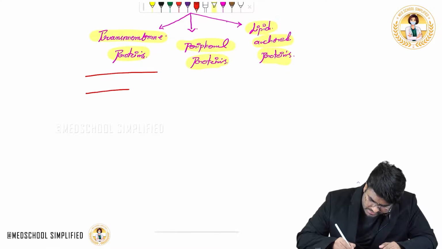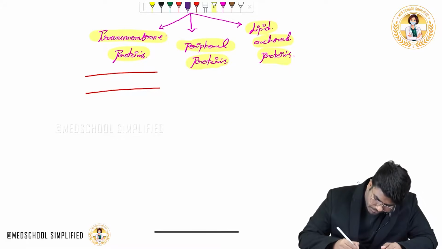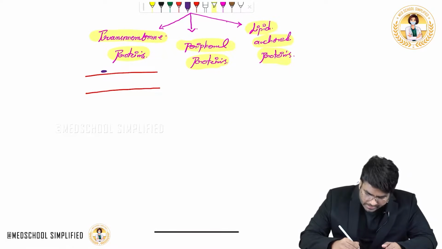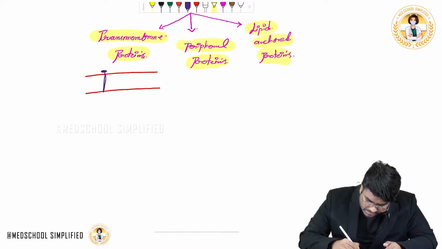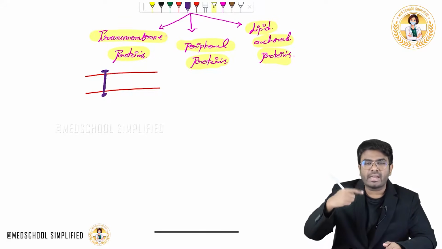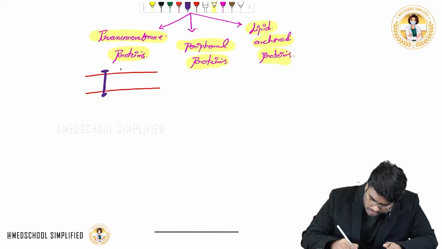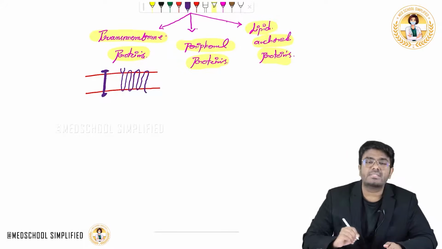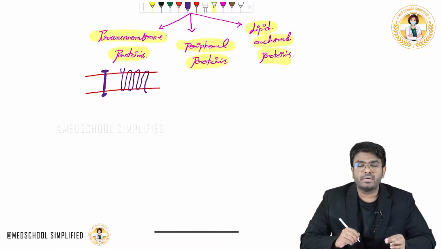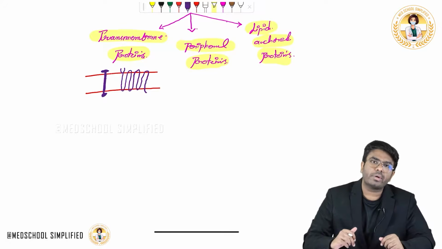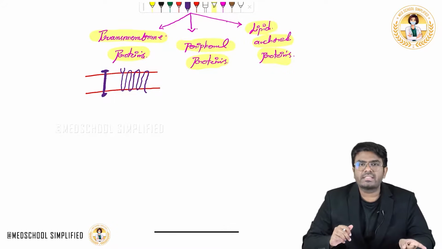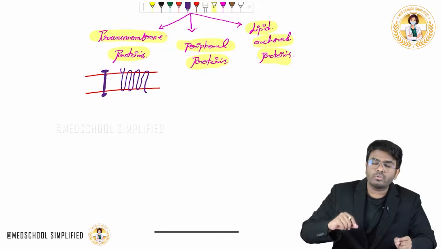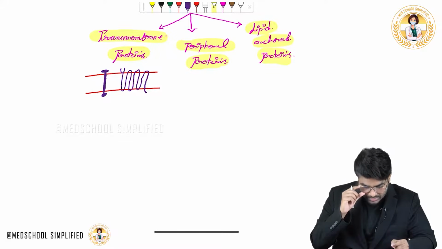Transmembrane protein means, for example, if this is a cell membrane, this protein molecule is present outside the cell, it is passing through the cell membrane, and it is present even inside the cell. So this is like traversing, passing from outside to inside, throughout the cell membrane. For example, you know about this receptor called the 7-pass receptor or the serpentine receptor. This serpentine receptor is a protein, an example of a transmembrane protein. Why? Because it has an extracellular domain and an intracellular domain, and it passes throughout the cell membrane.